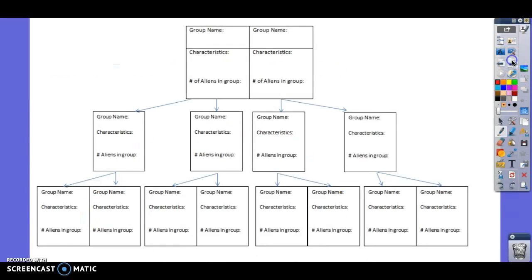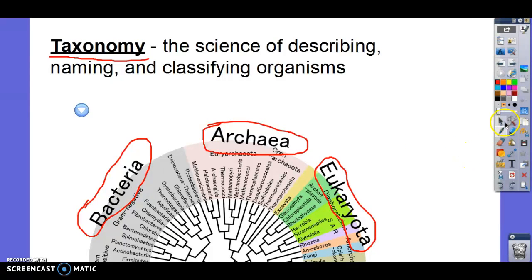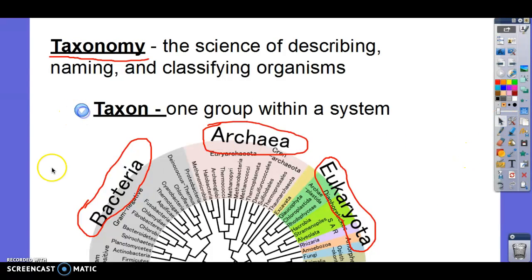Just like how in the alien assignment you grouped aliens according to characteristics, each one of these groups is a taxon. So all these groups together are called taxa. Taxon is one group. So bacteria would be a taxon. Archaea is a taxon. Mammals are a taxon. It doesn't matter how big the group is or how small the group is, they're all taxons.